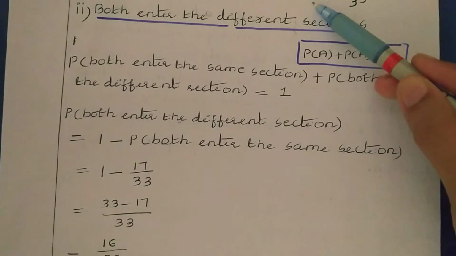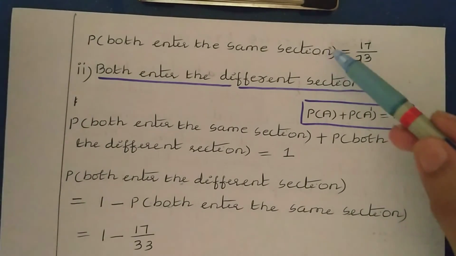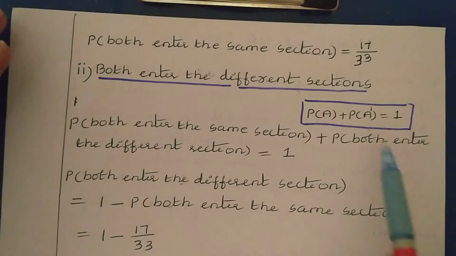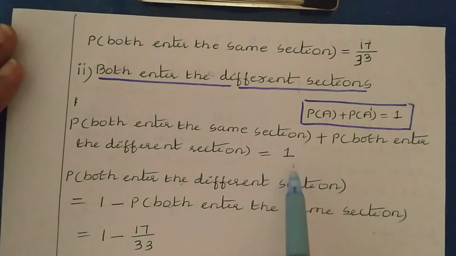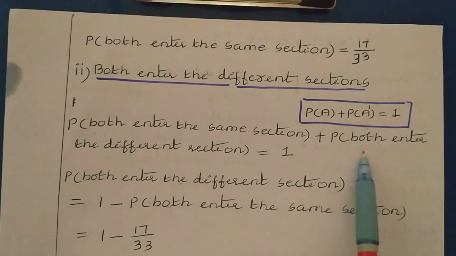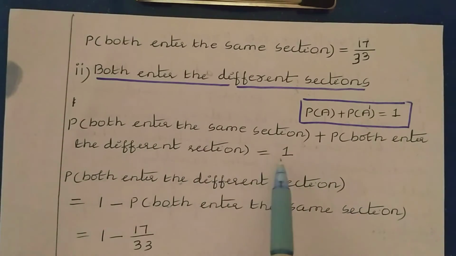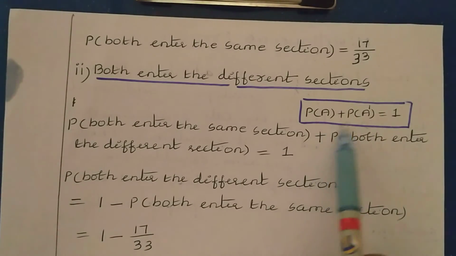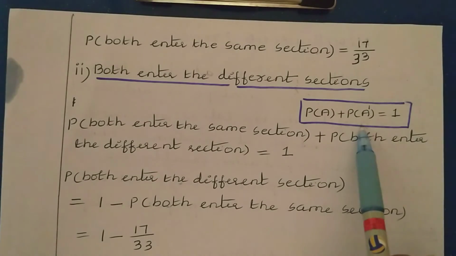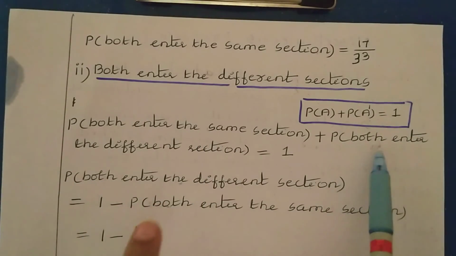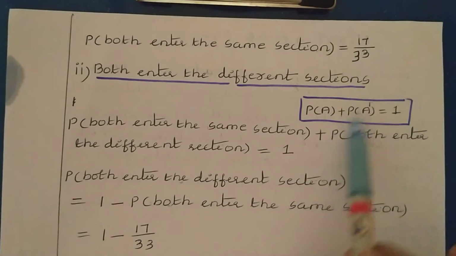If I take this event as A, then this forms the not A event. So we can write probability both enter the same section plus probability both enter different sections is equal to 1, because not A means the event which is opposite of this.